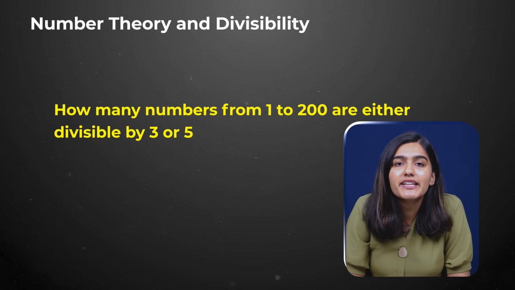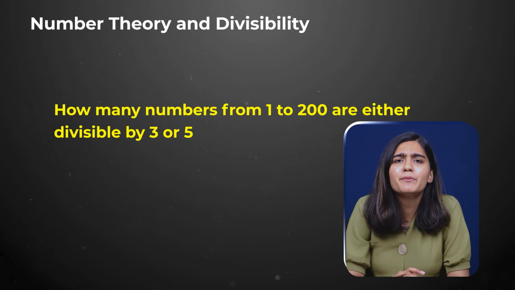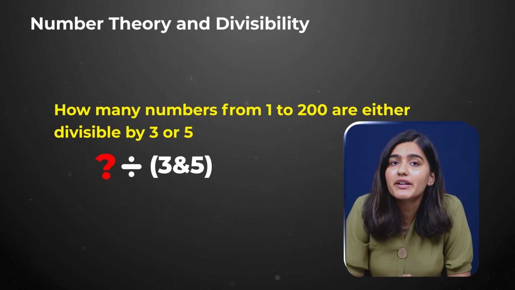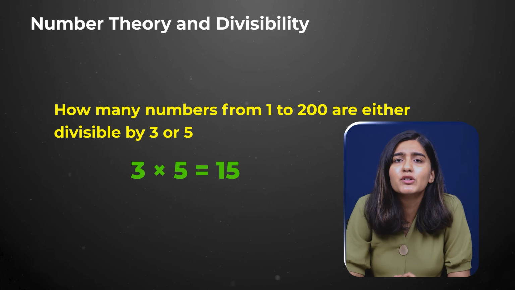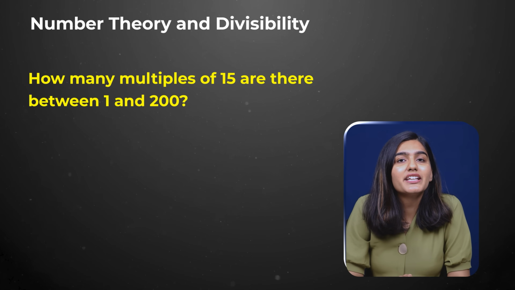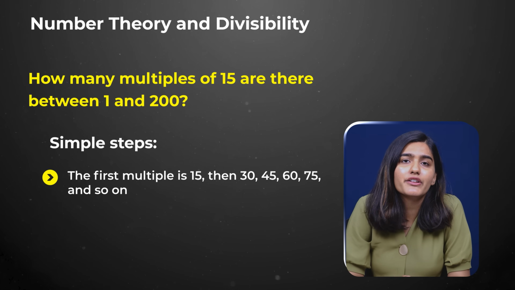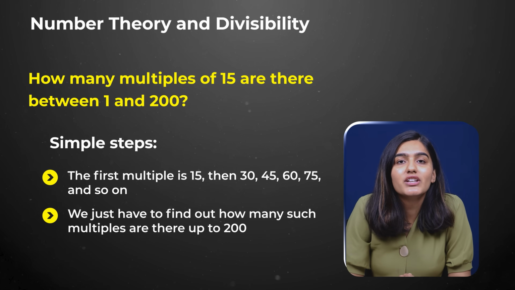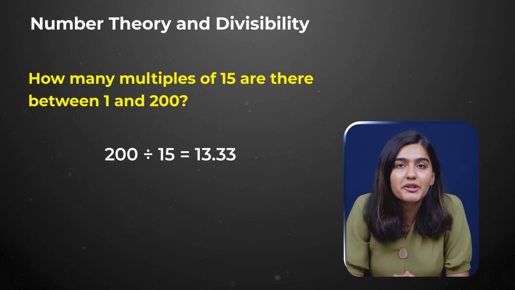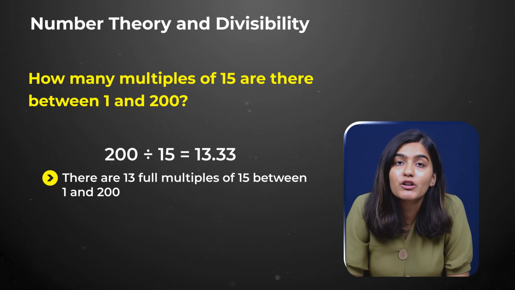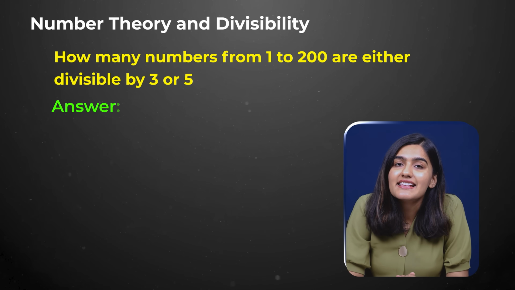We have to find how many numbers between 1 and 200 are divisible by both 3 and 5. Now think about it. If a number is divisible by both 3 and 5, it must be divisible by 15. Why? Because 3 times 5 is 15. So the real question becomes: how many multiples of 15 are there between 1 and 200? Simple steps. The first multiple is 15, then 30, 45, 60, 75 and so on. We just have to find out how many such multiples there are up to 200. Now if we divide 200 by 15, we get 13.33. That means there are 13 full multiples of 15 between 1 and 200. So the answer is 13 numbers.